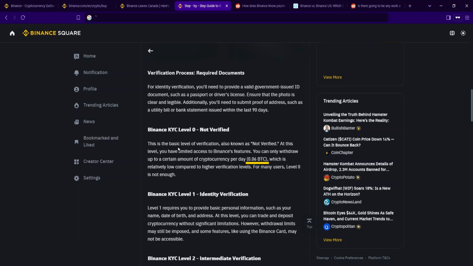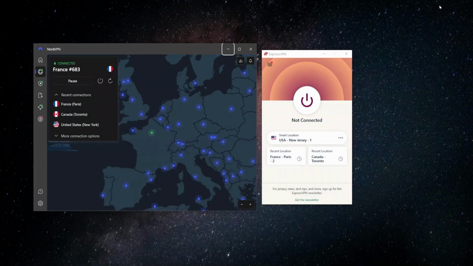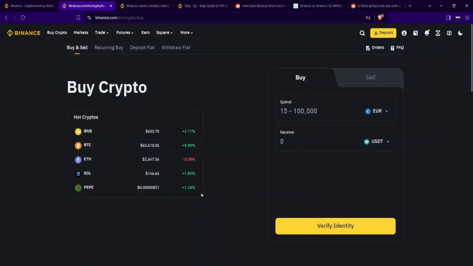So if you're in Canada and all you need to do is use Binance to withdraw crypto, and all you need to withdraw is less than 0.06 Bitcoin per day, then you can use this method. You can do this with a VPN. Just connect up to a server that is in a country where Binance is available, access your account, and withdraw your funds, and you should be fine.